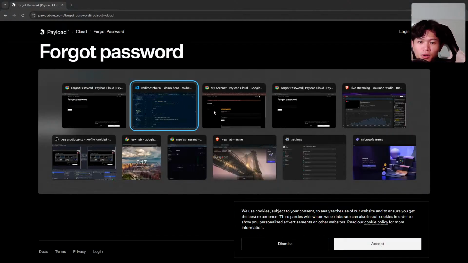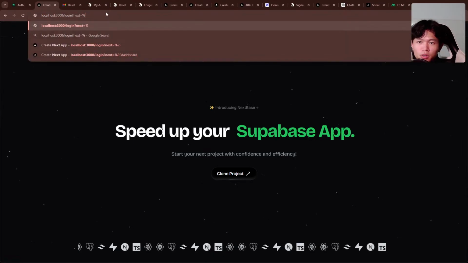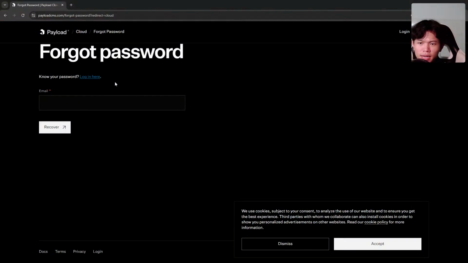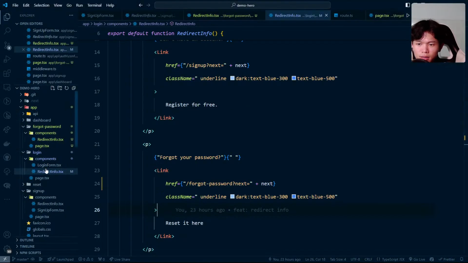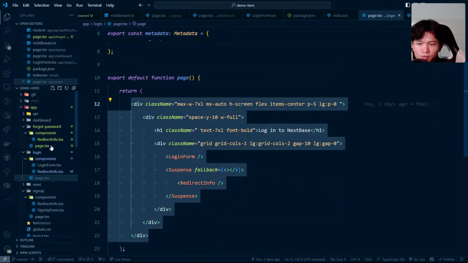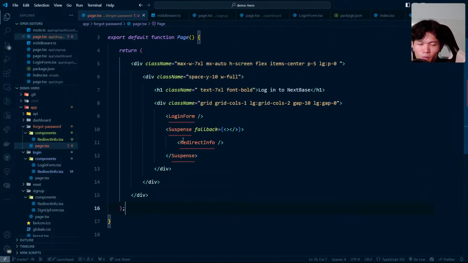Then if we go back to our application, let's go into the dashboard. This is where we can log out. If I go to reset, it redirects me to my forgot password right here. And right now we haven't rendered anything just yet. Let's go to page. Let's try to copy everything from this one into our page right here. We have Supabase, we have these things. Maybe I'm not gonna do this one yet.